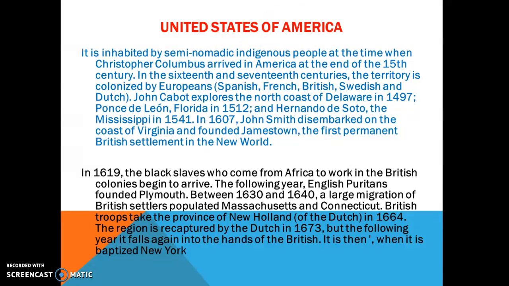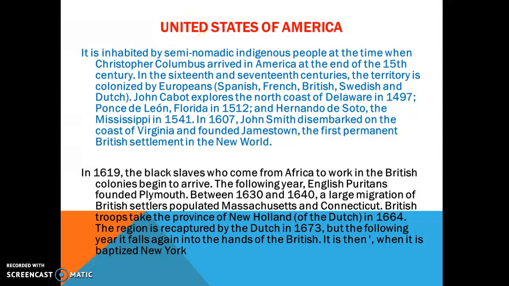In the 17th century, the territory was colonized by Europeans, principally Spanish, French, British, Swedes, and Dutch people. We can see a lot of information about the coast, Delaware, Ponce de Leon, Florida, Hernando de Soto, the Mississippi. Okay, a lot of information.